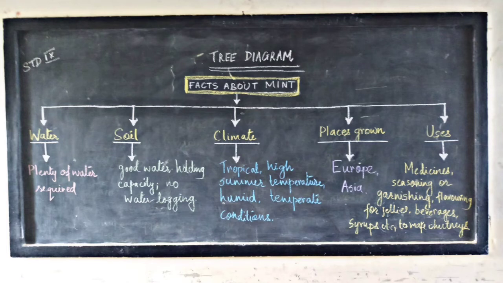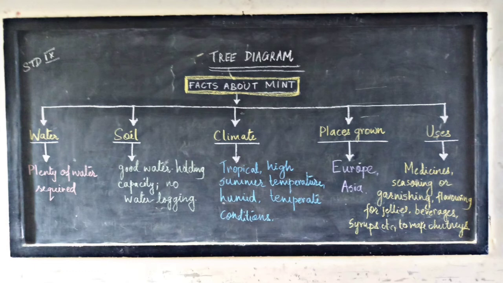Then the 5th point is uses. Now here also there is no need to write whole sentences. Just pick out the points. What are the uses? It is required in medicine. It is used for seasoning or garnishing. It is used for flavoring syrups, beverages, jellies, and to make chutneys. So in this way our tree diagram is ready.